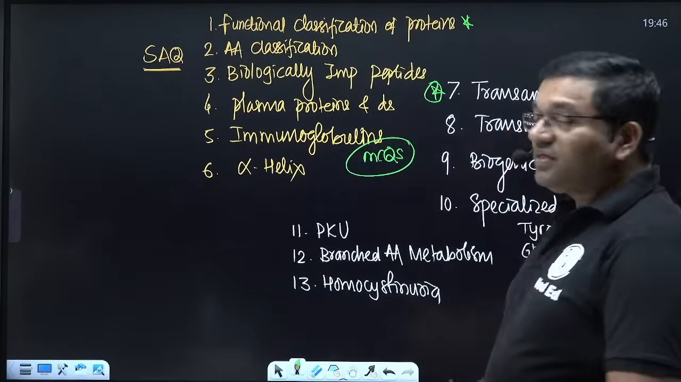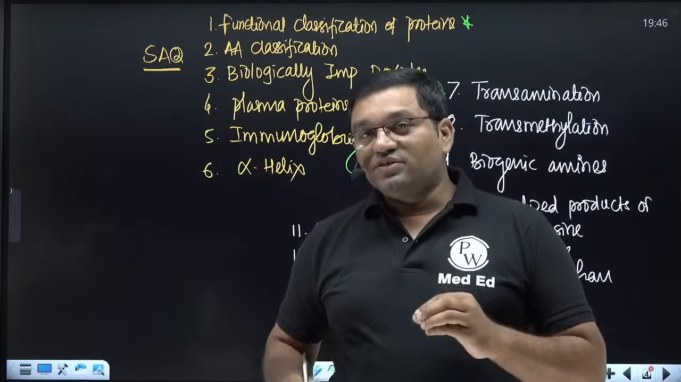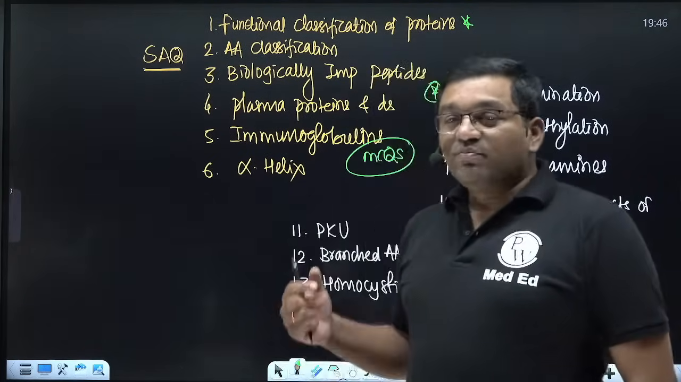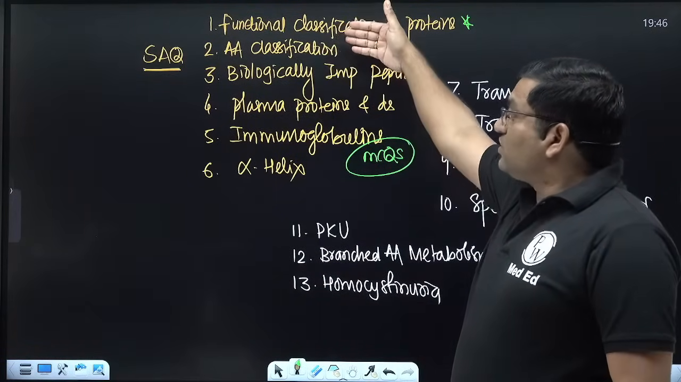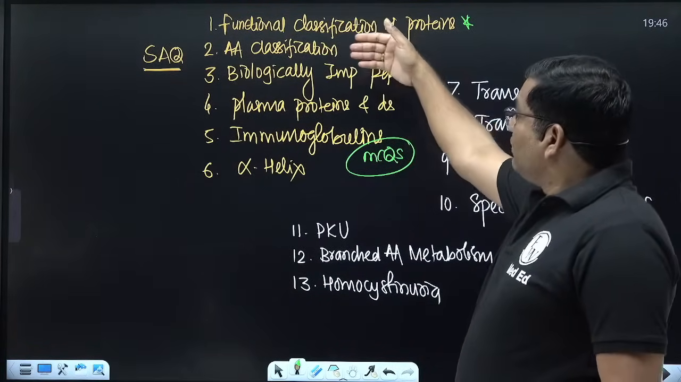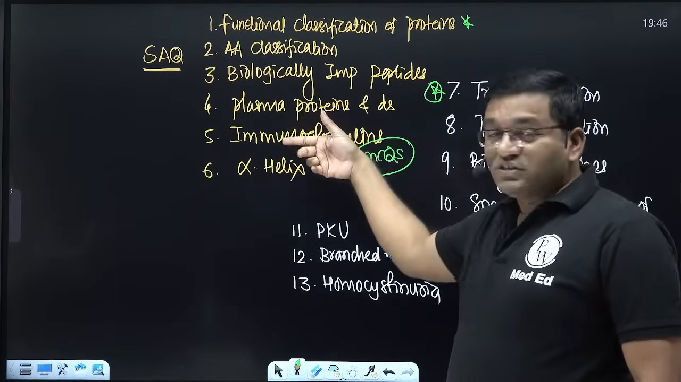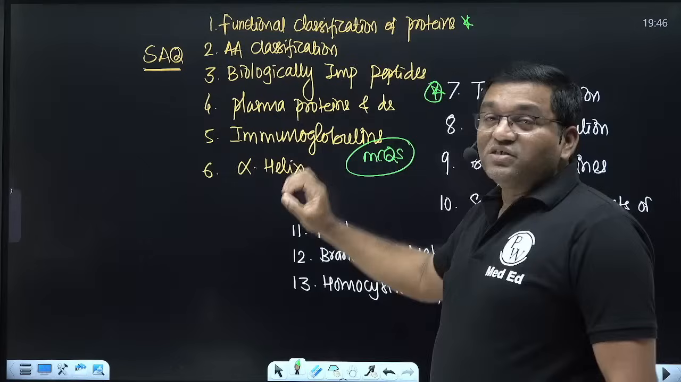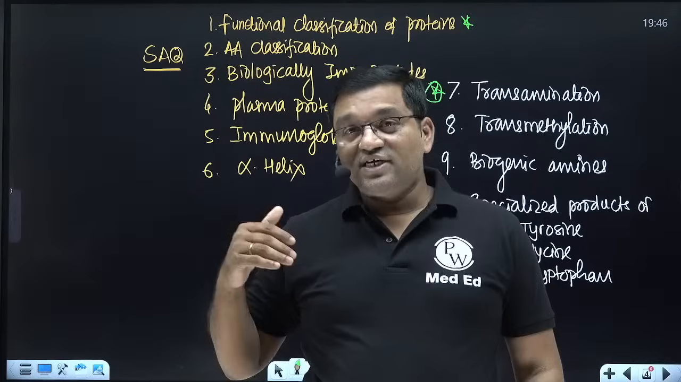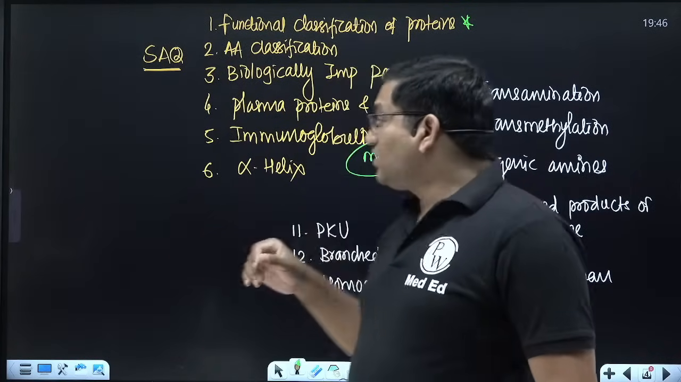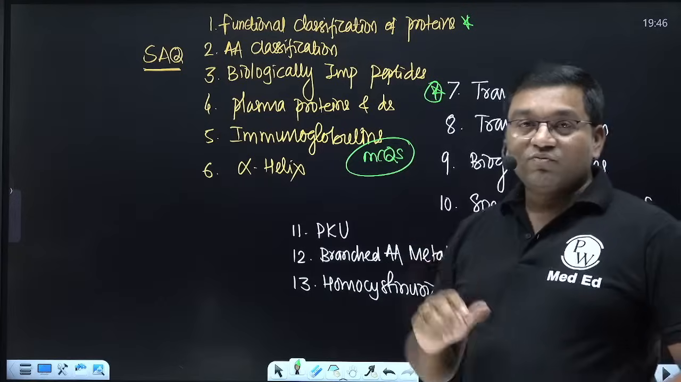Now we'll start with the topic, chemistry of amino acids and proteins. In that we'll discuss the important topics. We'll discuss the amino acid classification. We'll discuss the functional classification of protein. We'll discuss the biologically important peptides. We'll discuss the plasma protein disorders. We'll discuss the immunoglobulin, and we'll discuss the structural classification of protein, that is primary, secondary, tertiary, and quaternary structure of protein. These are the important topics from the chemistry part, and the rest of the topics are from the metabolism.